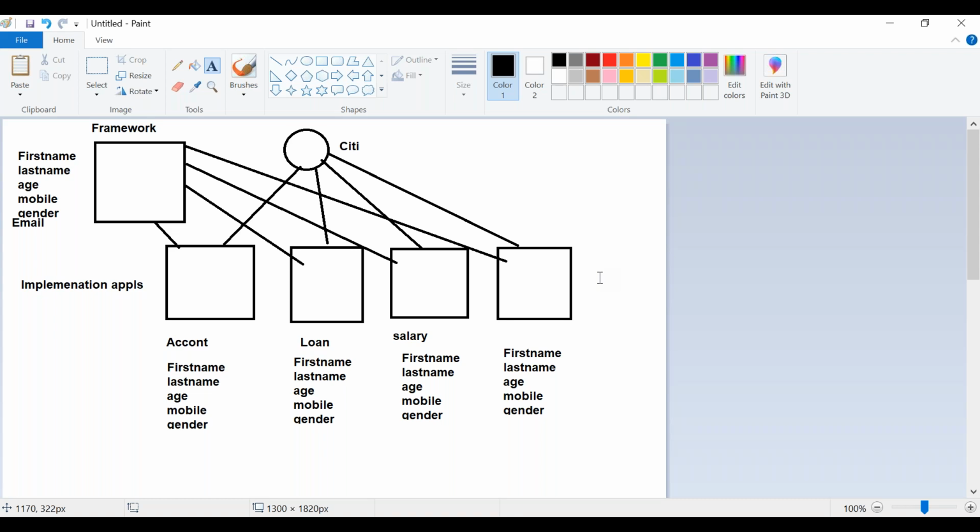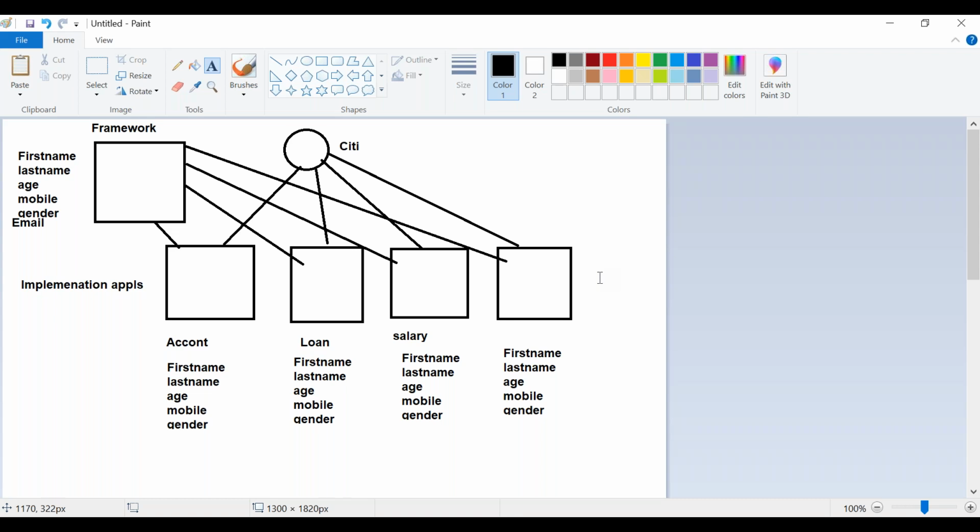So the purpose of the framework is to have generic components, and the purpose of an implementation application is to have specific components. Specific meaning it will be useful only to that particular application. If I'm creating something like an expected credit card limit for the credit card portal, I can directly create it in that application. Why? Because that will not be useful in other internal applications. So whenever you're trying to create something, you have to understand the scope.